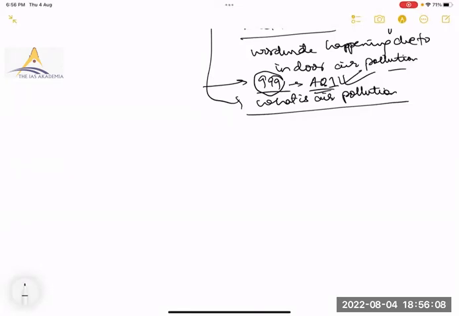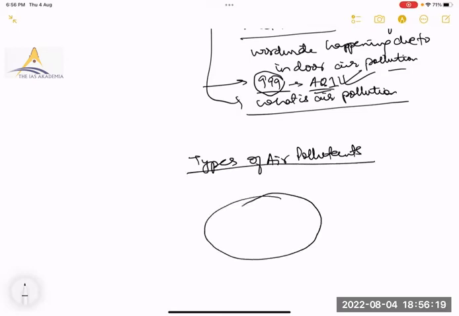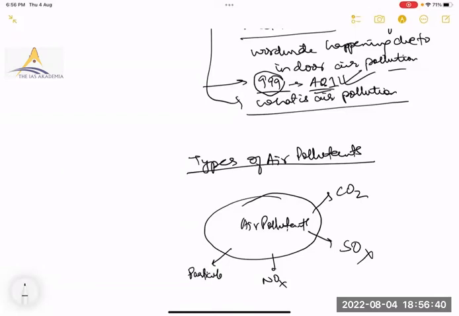In the body, first, types of air pollutants. If you want, you can write primary and secondary, and just simply mention the air pollutants. Tell me the air pollutants. CO2, SOx, oxides of nitrogen, PM 2.5, PM 10, fly ash, soot, black carbon, particulate matter, ozone, then benzene.